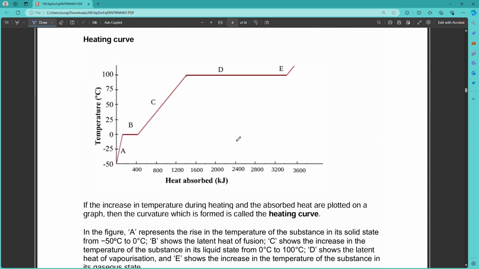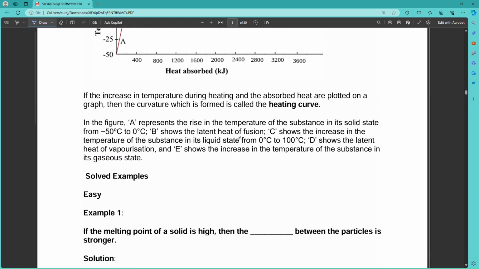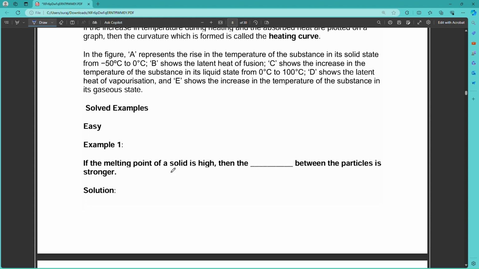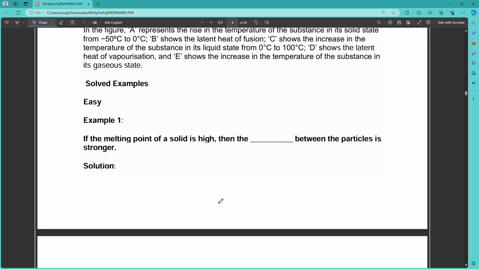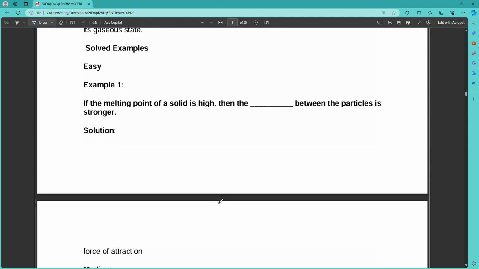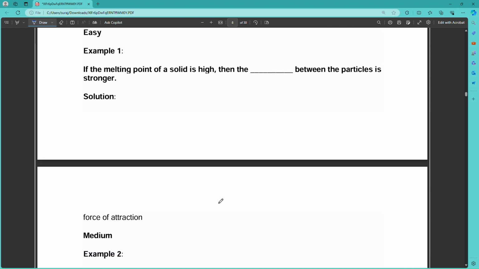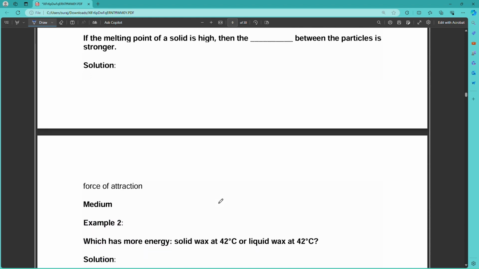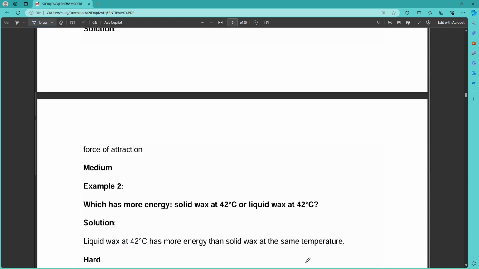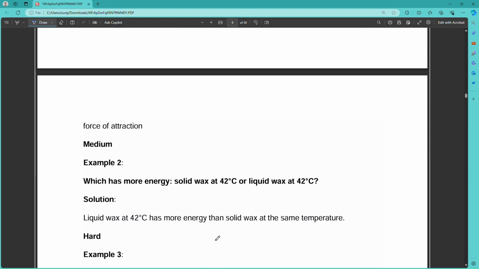So this is the heating curve, and there is an example. If the melting point of a solid is high, then the force of attraction between the particles is stronger. Next question: which has more energy, a solid at 40 degrees Celsius or a liquid at 42 degrees Celsius? Which has more energy? The liquid has more energy than the solid at the same temperature.